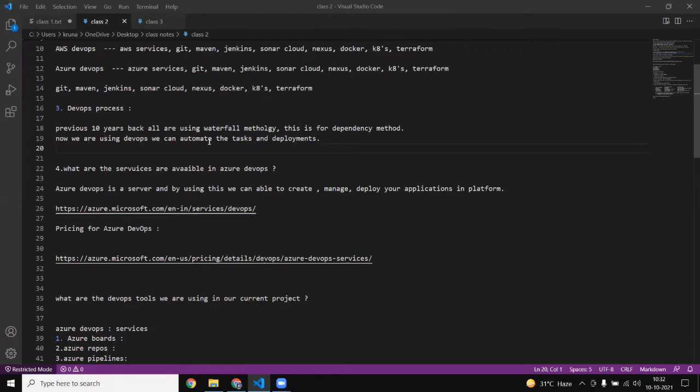Ten years ago, we were going with the waterfall methodology. And what is that method? Waterfall methodology means that for developing any site or anything, we write one very long code. If the product owner says he wants a few modifications in his code, your code is dependent on other code, and you have to change a lot.